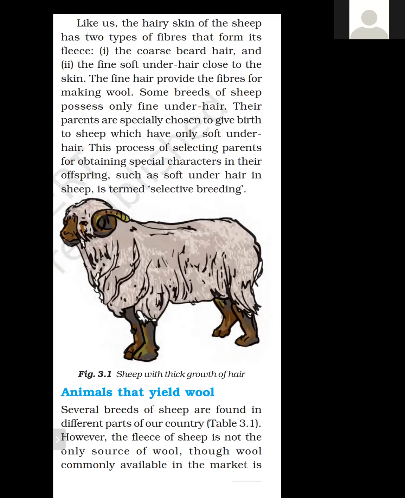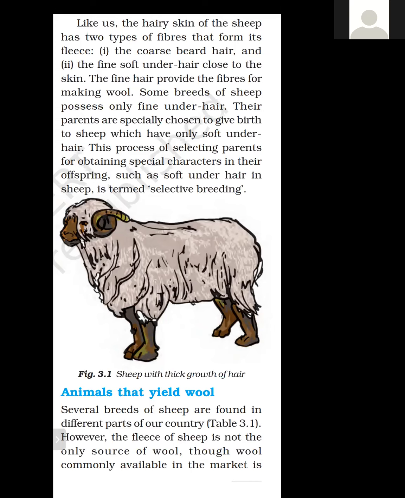So what are those special characters? Means only soft under hair in a sheep. So we want only soft under hair. So to obtain only soft under hair, we have to select the parents. And from those parents, they will give birth to the child which will have the special character. And this process of selecting parents for obtaining special character in their child or in their offspring is known as selective breeding.